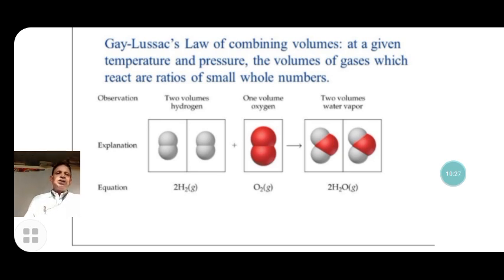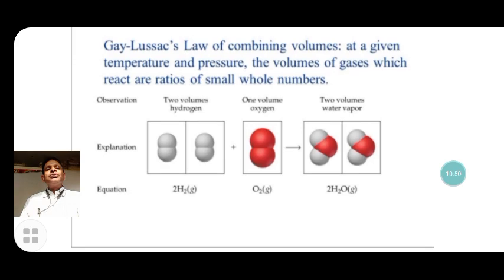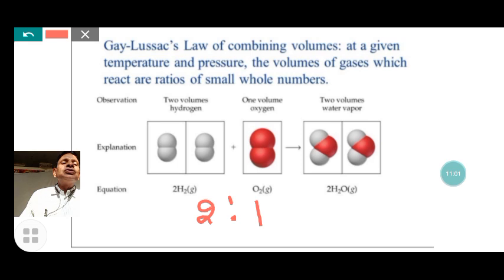Two volumes of hydrogen and one volume of oxygen combine to form two volumes of water. Here the volume of hydrogen, volume of oxygen and volume of water, if the water is in gaseous state, are in a simple whole number ratio. Here the ratio is 2 to 2, and oxygen ratio is 1 to 2. That is the simple ratio.